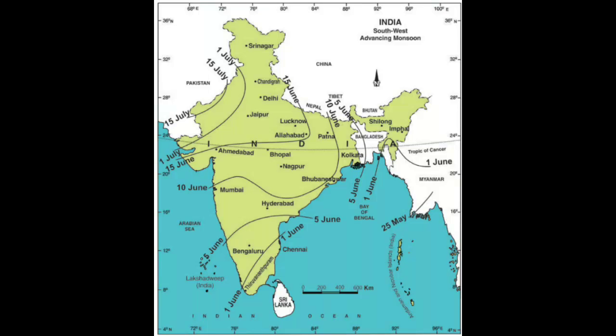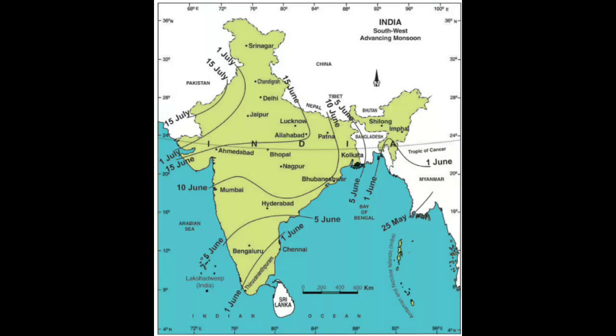Now the next point, that is advancing monsoon, or what we are calling the rainy season. For an agrarian country like India, the rainy season is the most important season. During this season, which stretches from June to September, the country gets about 80% of its rain. The agriculture in India depends very much on this rain. The rain during the monsoon season is very much dependent on the southwest monsoon winds blowing towards India. This rainy season is also called the season of southwest monsoon winds.